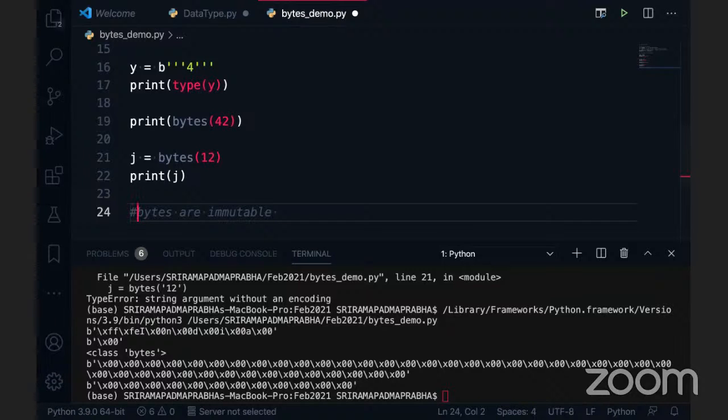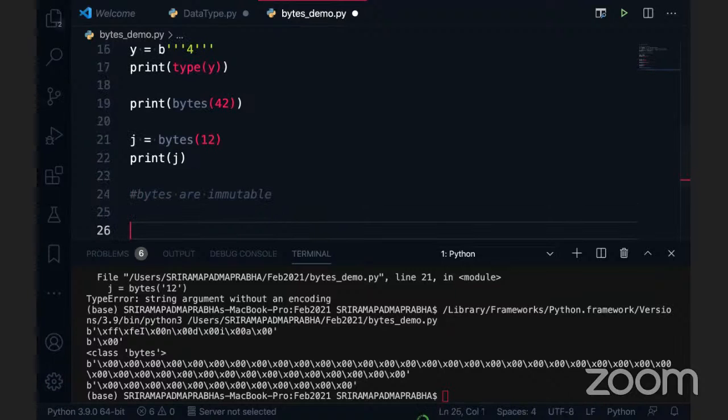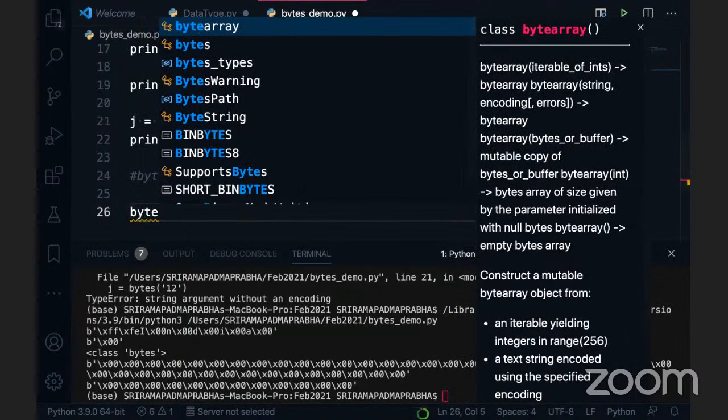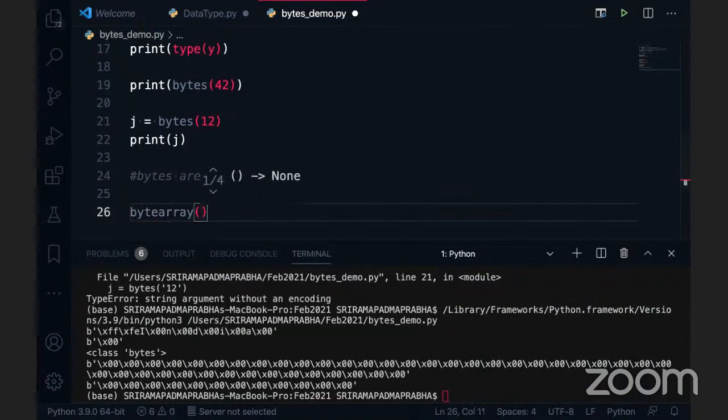The bytes are immutable. That is a drawback here. So I will come to this point a little later. Bytes are immutable. That is, we can't change the value of the bytes once you assign it. But there is a solution for this. Python brought a new data type called the bytearray. So this we'll figure out once we understand the list, tuple, set, and we'll come back to this one.